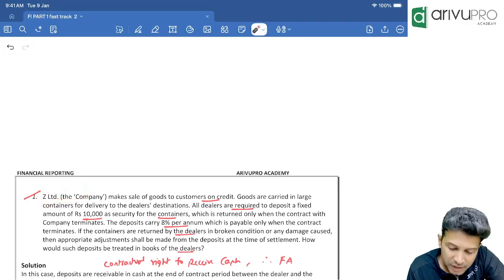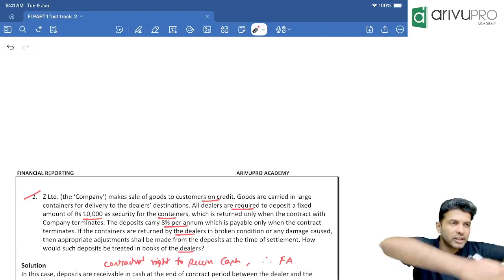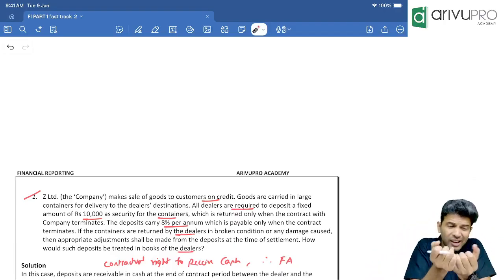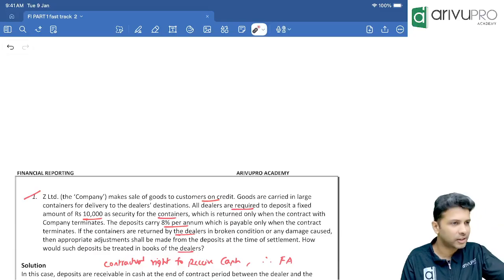Z Limited is the company. We are selling the goods to customers on credit. The goods are carried in the containers for delivery to the dealer's destination. So we are sending the goods in containers. That means we are collecting the deposit. Z Limited is collecting the deposit from the dealers.